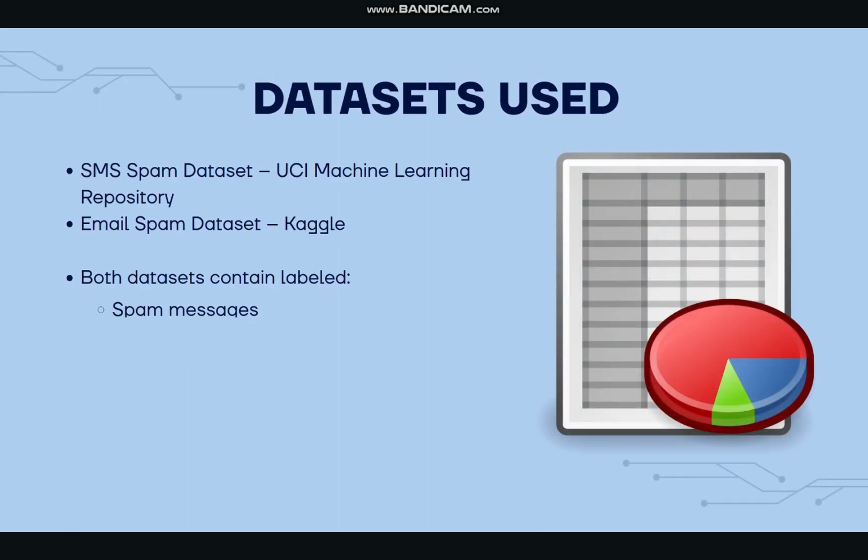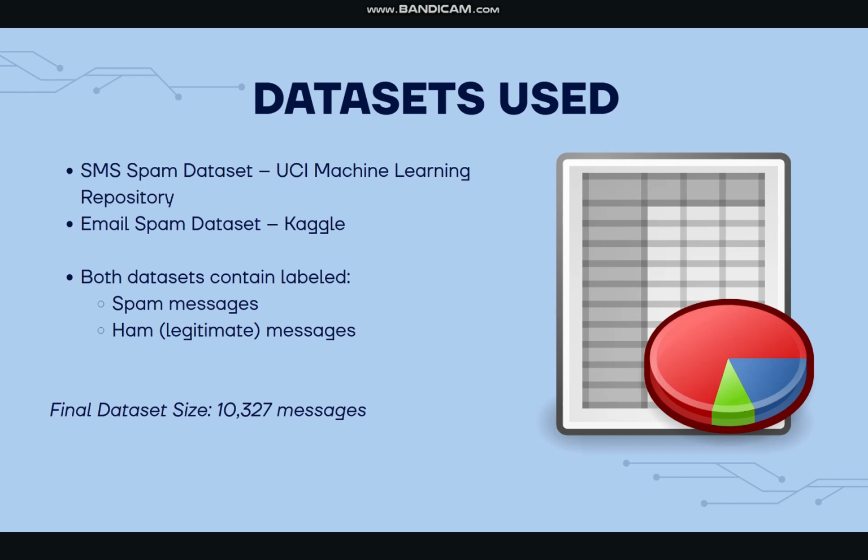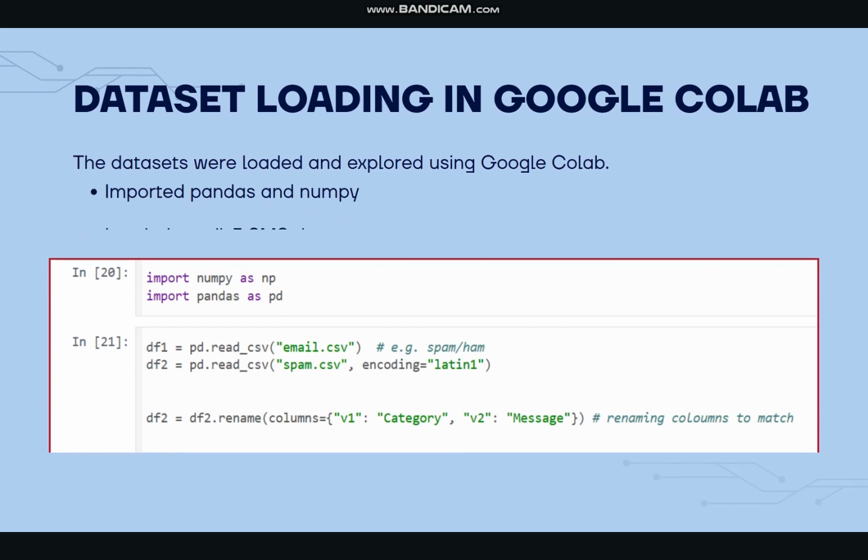We used two publicly available datasets for this project. The first is the SMS spam dataset from the UCI machine learning repository, and the second is the email spam dataset from Kaggle. Both datasets contain labeled spam and ham messages. After merging and cleaning, the final dataset contains 10,327 messages. The datasets were loaded and explored using Google Colab.